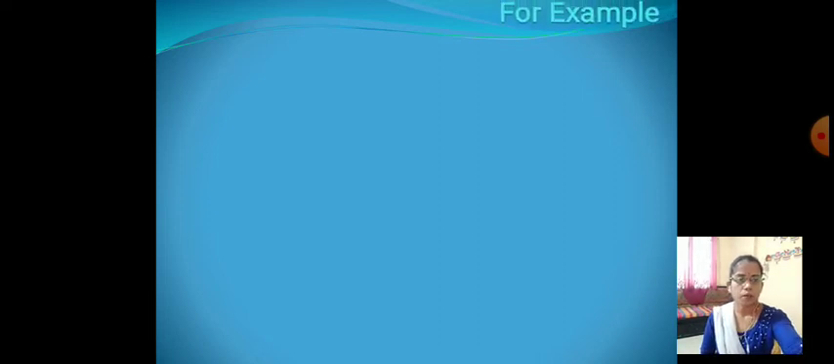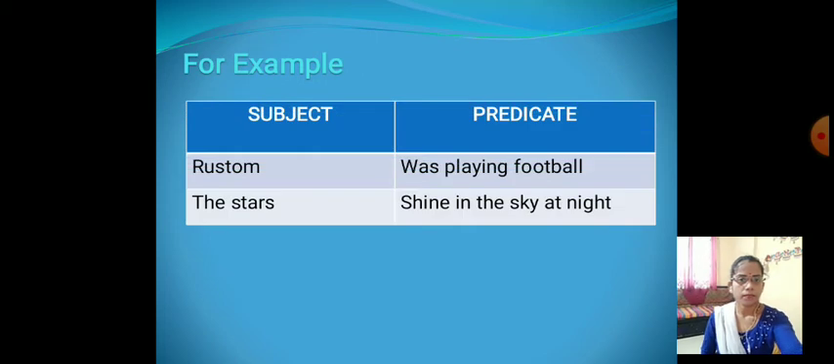Usually the subject occurs before the predicate. Sometimes, in rare cases, the subject occurs after the predicate. For example, look at the sentence, subject and predicate.